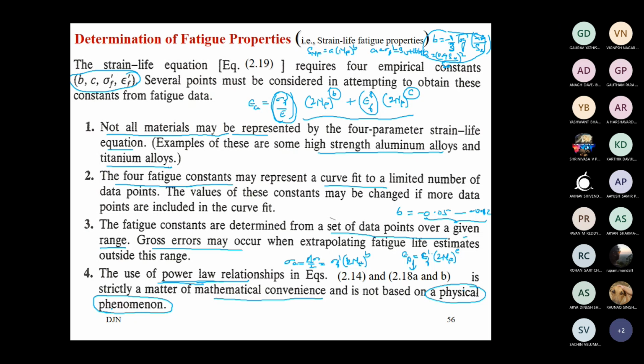Okay, the strain hardening phenomena, what causes that? So such physical phenomena are not modeled in this equation. In this equation only strength is modeled, and the response of strength to strain. Strength to strain response is modeled here. How the material responds to the applied load, that is only modeled in this power law. This power law does not actually govern the actual physical process going on at microscopic level.